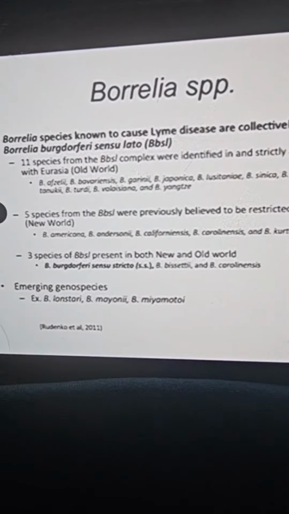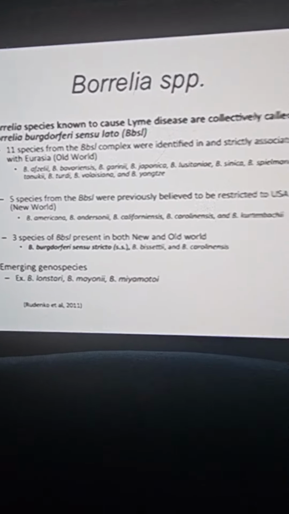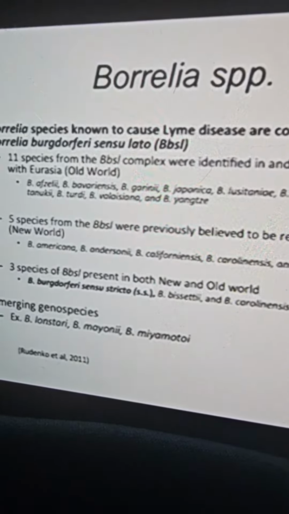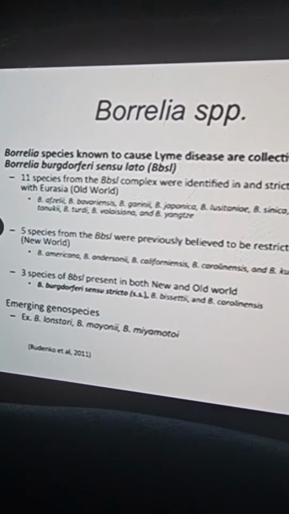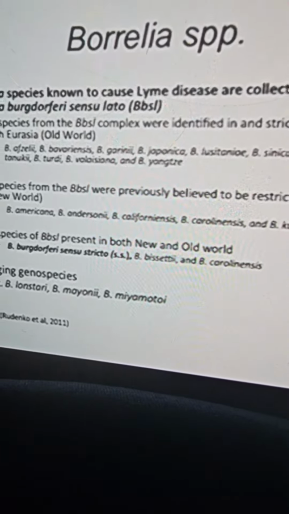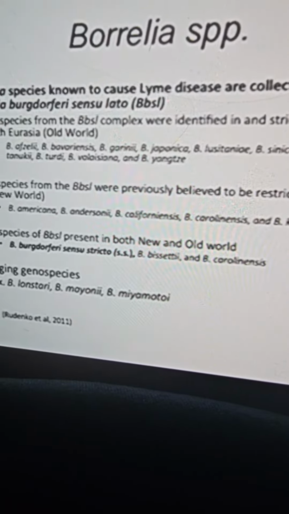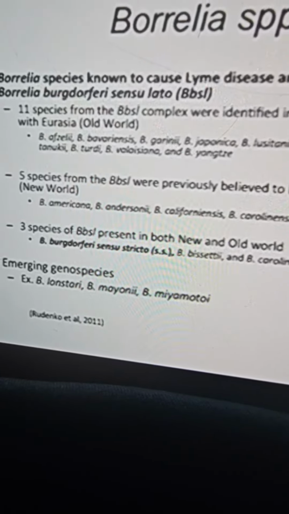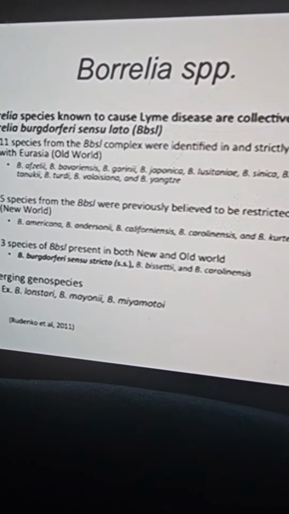So the Borrelia species that are known to cause Lyme disease are collectively called Borrelia burgdorferi sensu lato. So if you ever hear of the sensu lato group, this is the Lyme disease causing group of bacteria. What does it look like? It's typically broken down into the New World, Old World, and then a combination of both. About the third point down, you could see Borrelia burgdorferi sensu stricto. So that's kind of the classic Lyme bacteria that we know of and that we refer to. But you can see there are a lot of other different species of Borrelia that can cause Lyme disease. So I do want to make that clear.